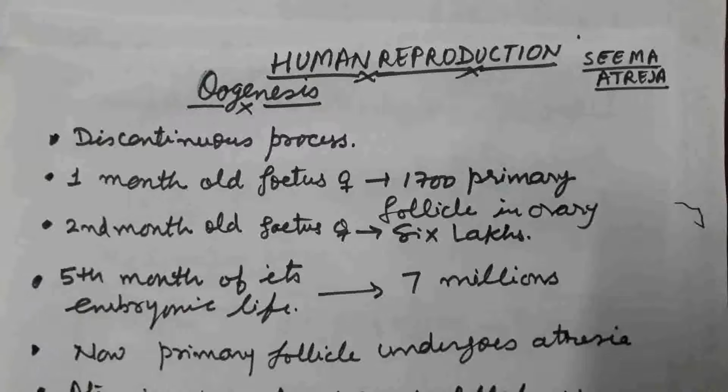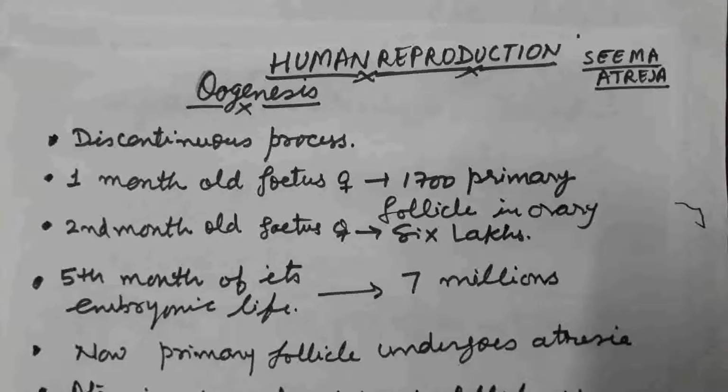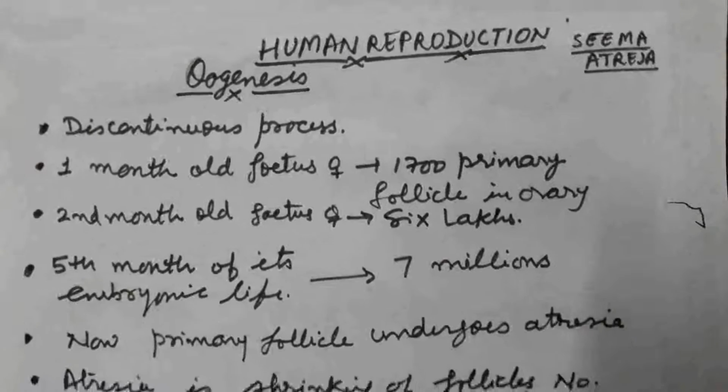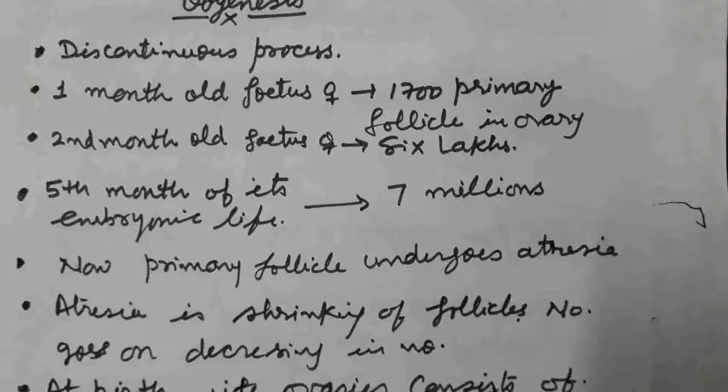And when we observe the 5th month of its embryonic life, the fetus ovary consists of 7 millions of primary follicles, and the number goes on increasing by multiplication of the primary follicles. After this, primary follicles undergo atresia. What do you mean by atresia? That is, shrinkage of the primary follicles starts and their number goes on decreasing.